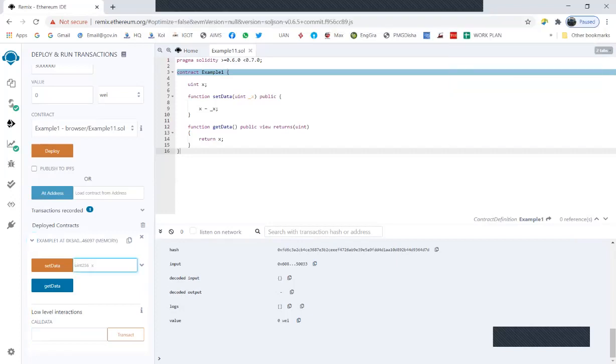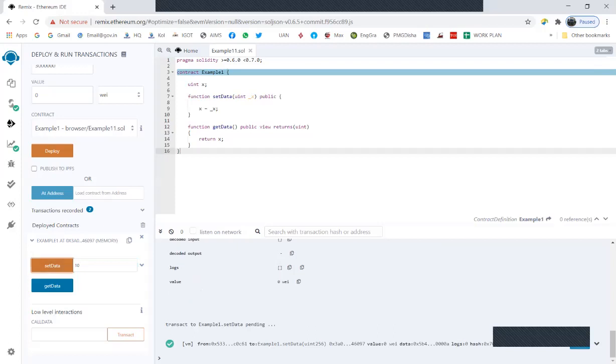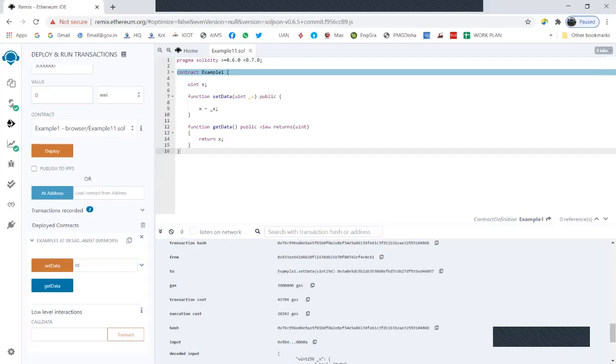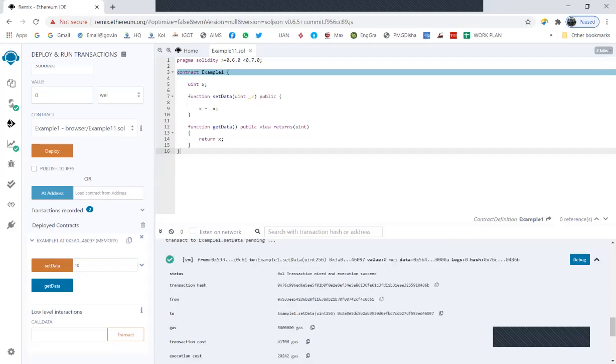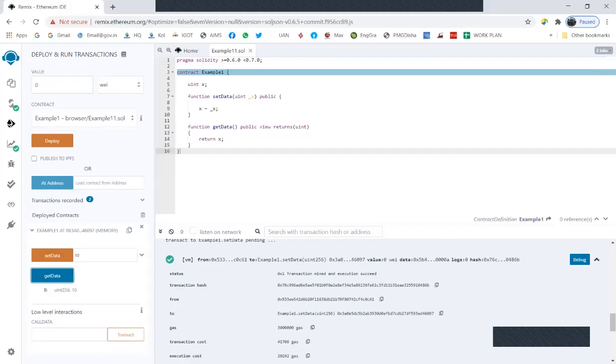Now I set the value of x to 10, and I click on setData. Again, you have to check this. If it is all okay, it will give you the information transaction mined and execution succeeded. I click on getData, and I get the value as 10.